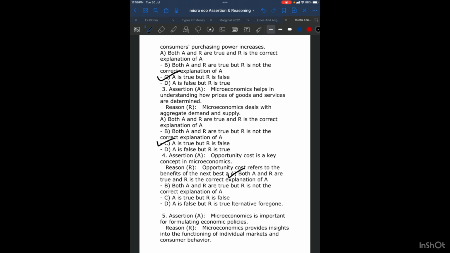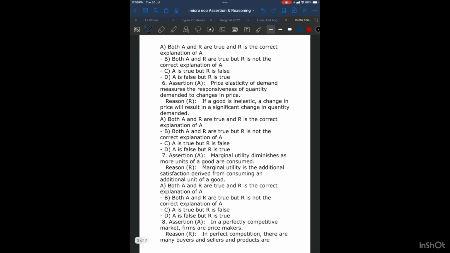That is 100% right, because microeconomics will take you deep into individual markets, and by understanding that you can make economic policies. Therefore, your option is A. Both A and R are true, and R is the correct explanation of A. We go with the sixth question now.